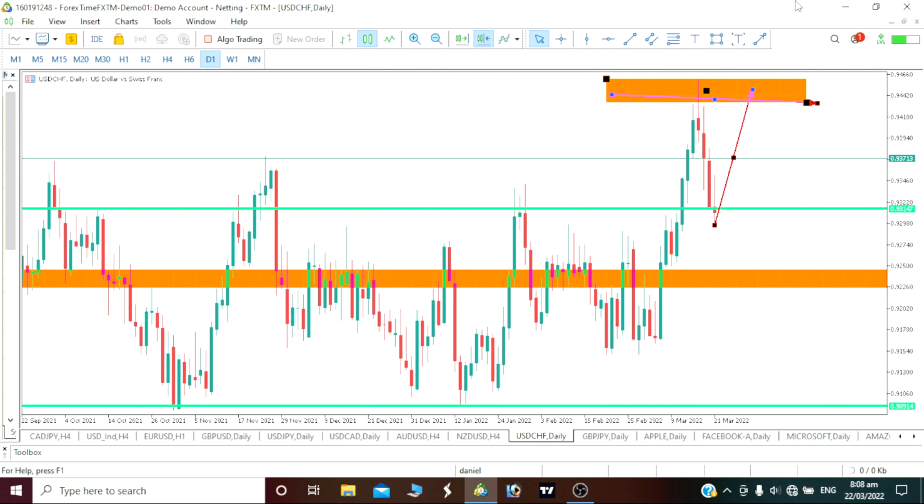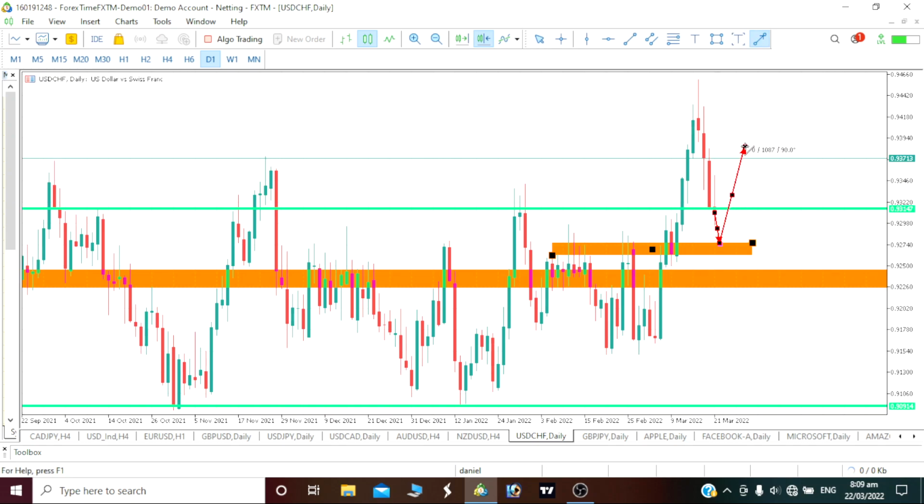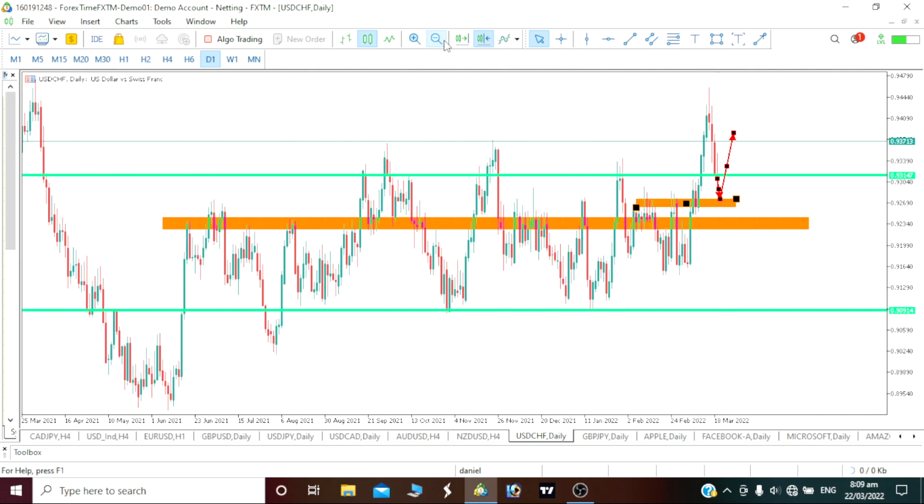Let's see if our price will be able to reverse back and touch that area here. But before that, I think there should be some rejection downward a little bit to around this area here, about 0.927, before you can actually say, okay, there's a reversal back on our USD Swiss franc.